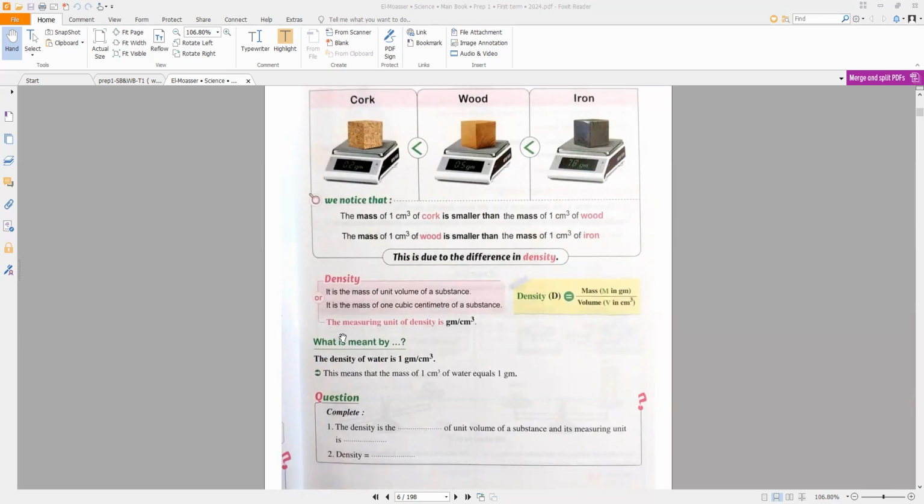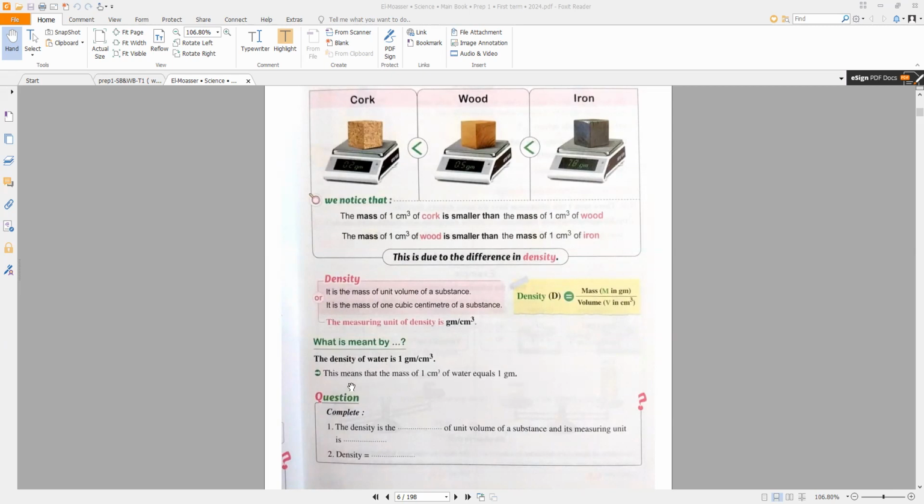At this point, we have a question. What is meant by the density of water is 1 gram per cubic centimeter? What is the meaning of that? That means that the mass of 1 cubic centimeter of water equals 1 gram. The mass of unit volume of water is 1 gram. The density of water is 1 gram per cubic centimeter.